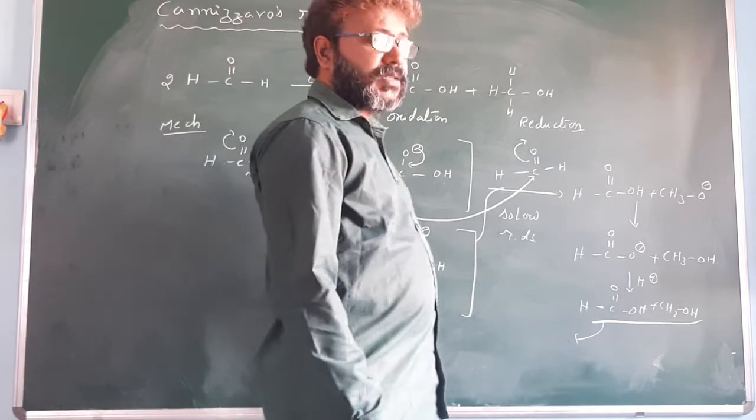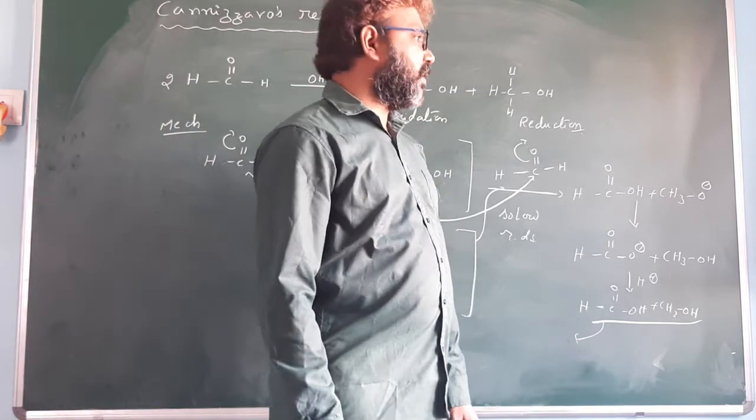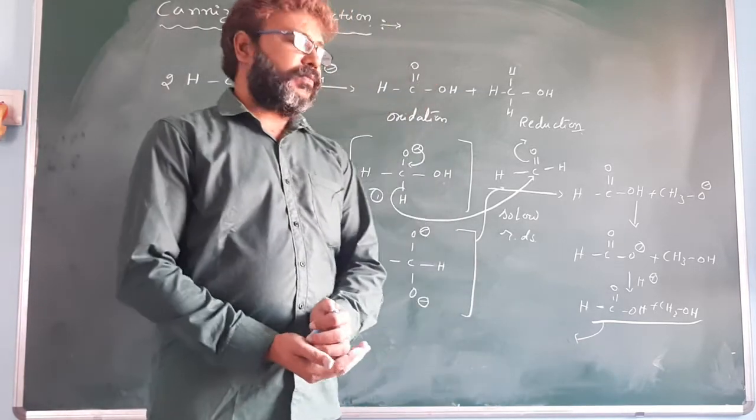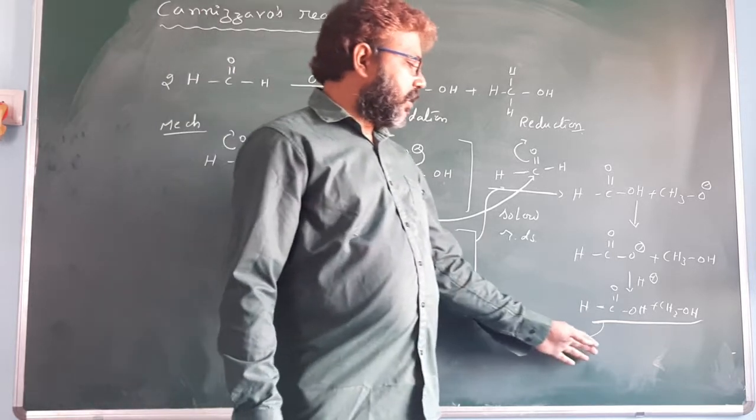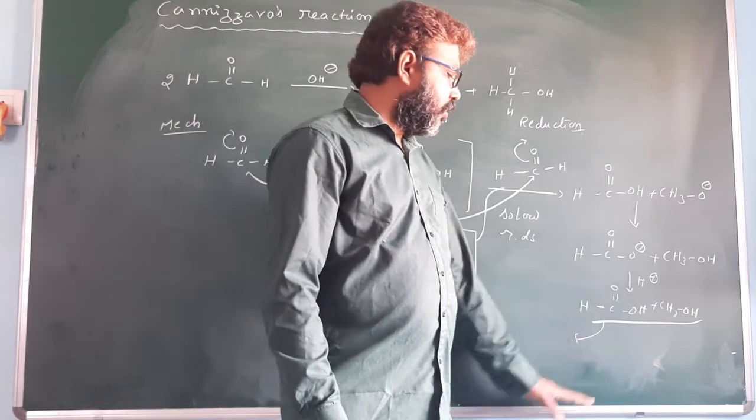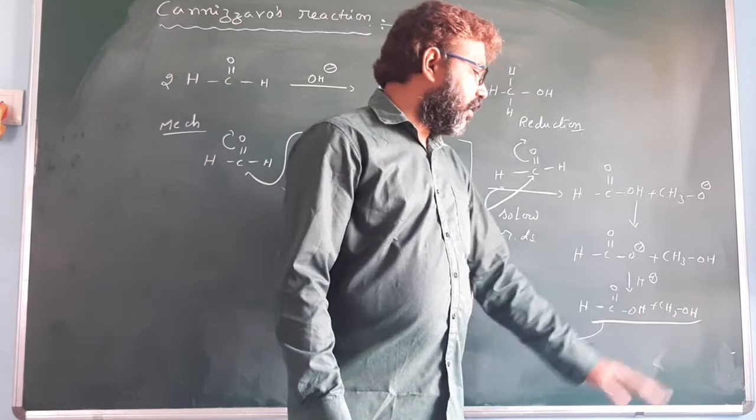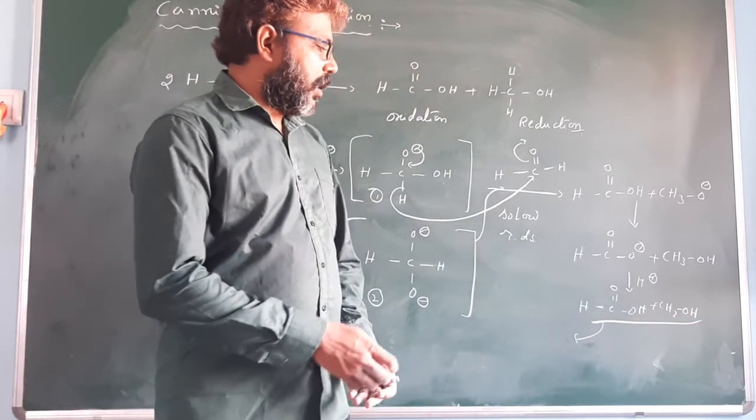So we get formic acid and methyl alcohol.